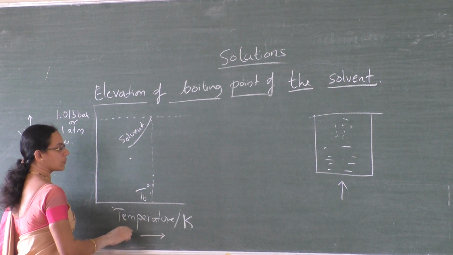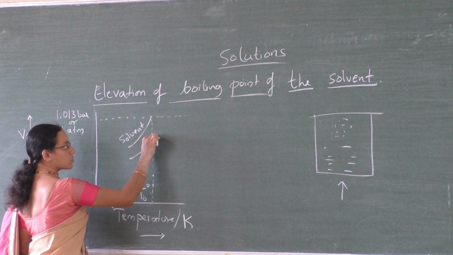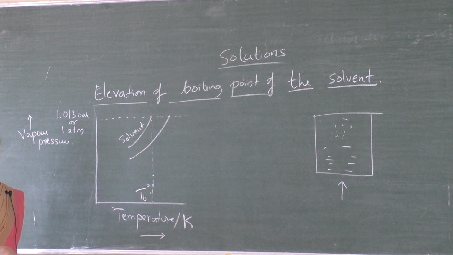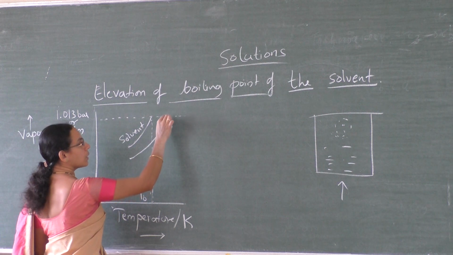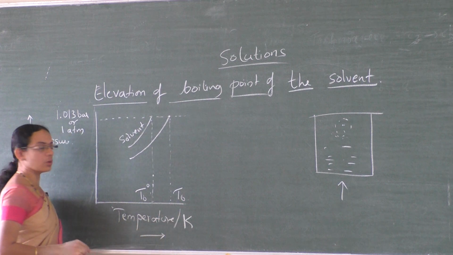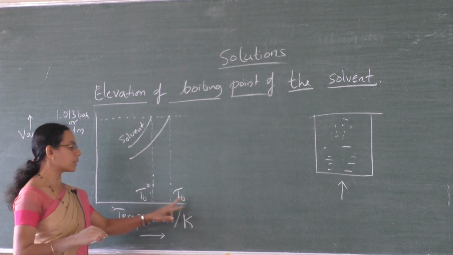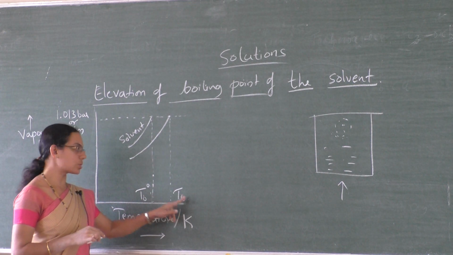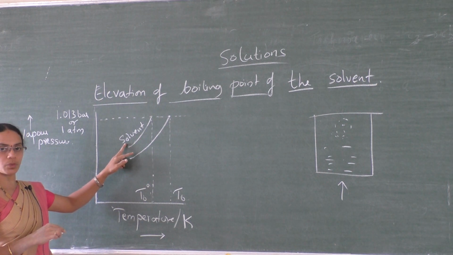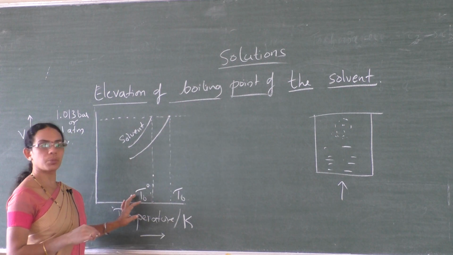Now heat the solution. Again, on heating, its vapor pressure increases, and when the vapor pressure of the solution becomes equal to the atmospheric pressure, it boils. And that is the boiling point of solution, TB. TB0 is the boiling point of pure water, and TB is the boiling point of solution. So since the vapor pressure of a solution is less than that of the pure solvent, its boiling point is greater than that of the pure solvent.